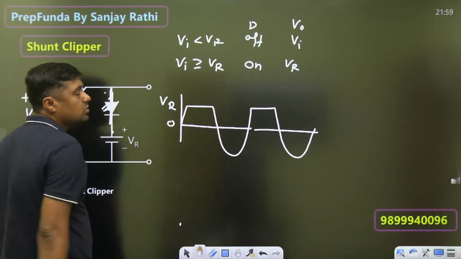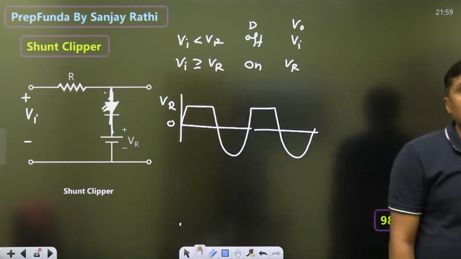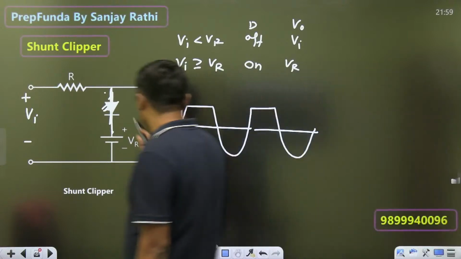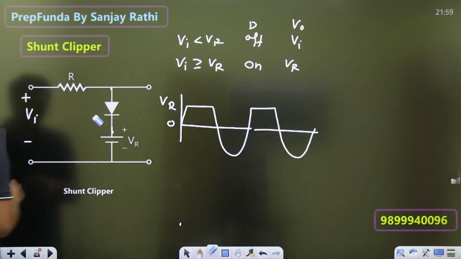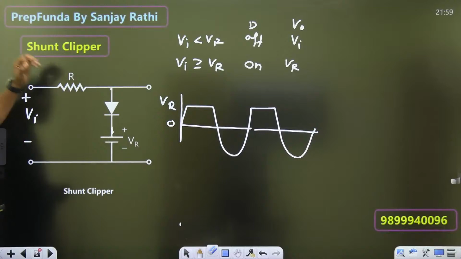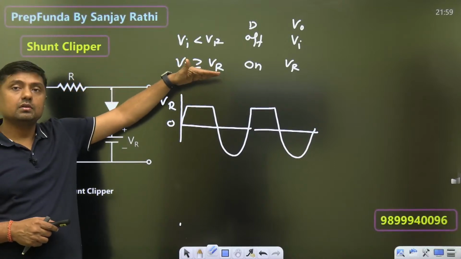Tell me guys, positive clipper or negative clipper? That will be the signal. So this is a shunt clipper. Why? Because the diode is connected here, shunt, and it is a positive clipper because clipping above some reference level.